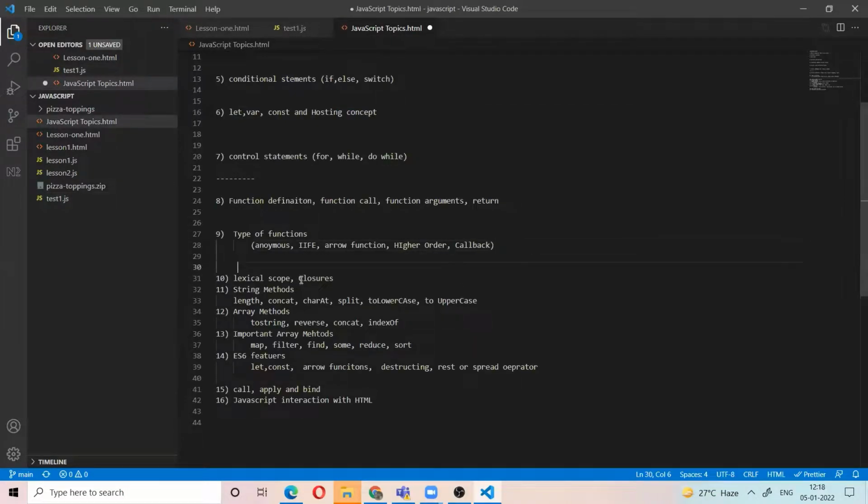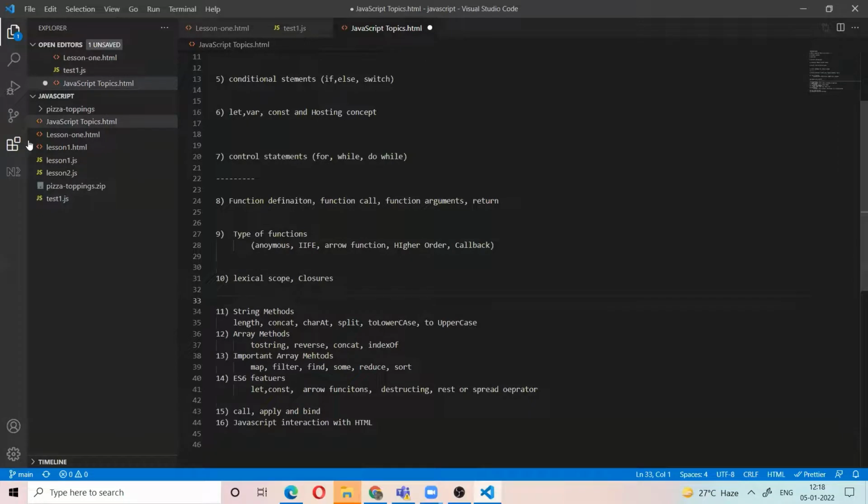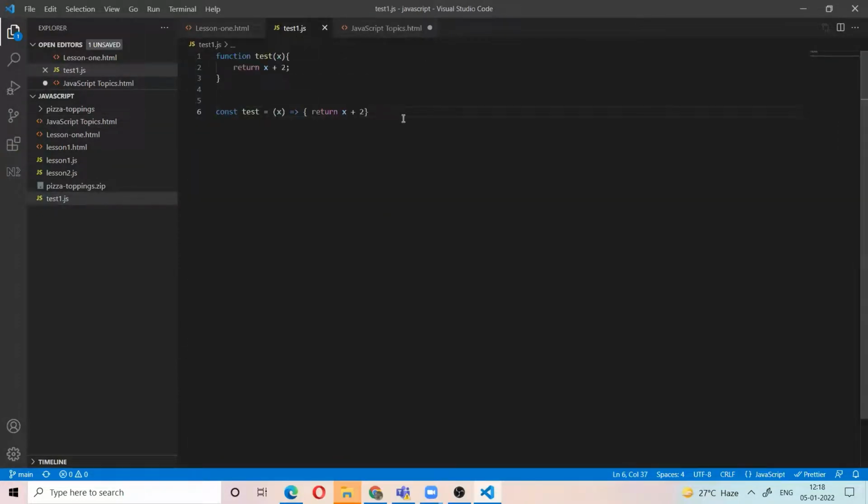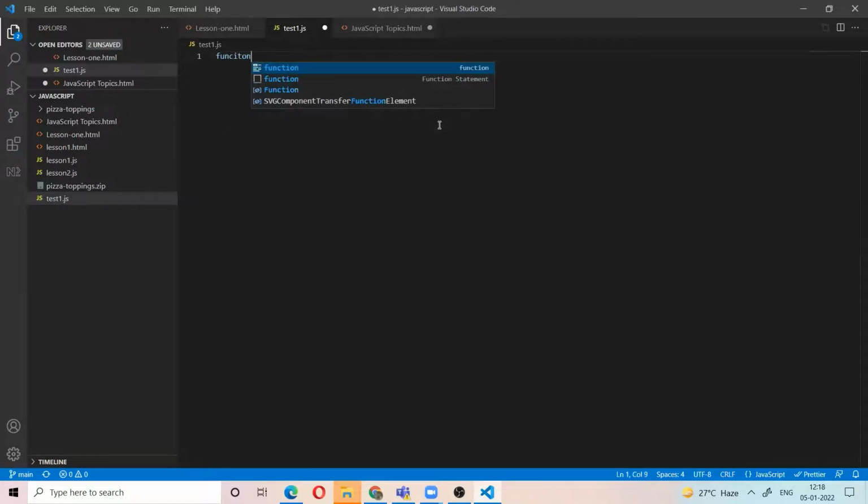Now, lexical scope and closures. Let me tell you some examples. Lexical scope. For example, I have the function.